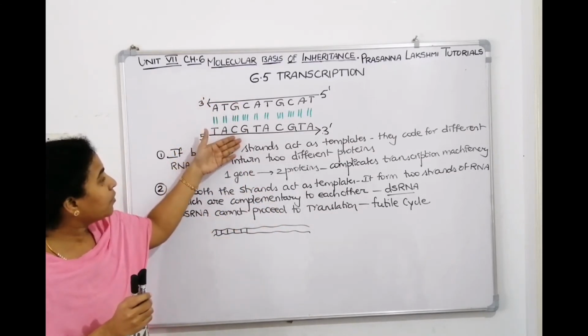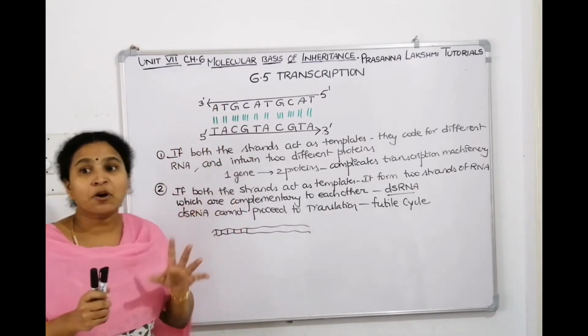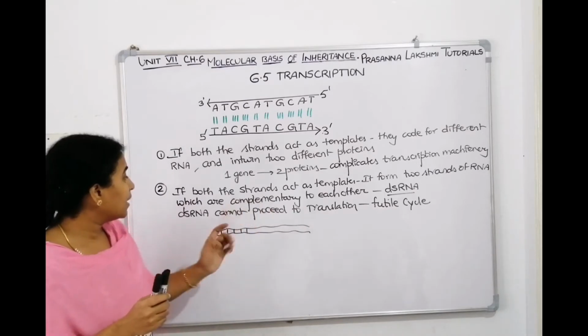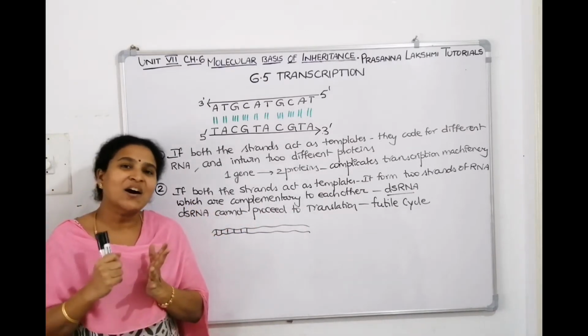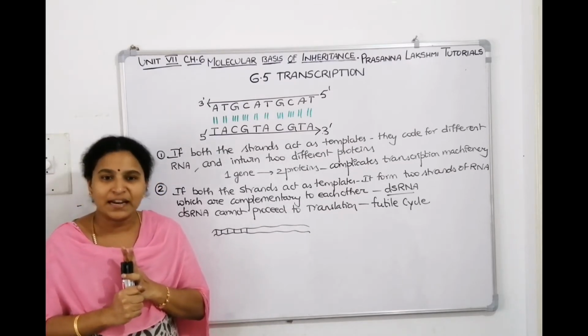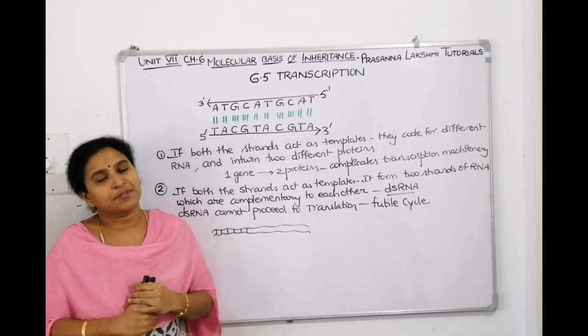Second point, if both the strands of DNA code for two strands of RNA, since the DNA strands are complementary to each other with base pairing, then the RNAs formed from these strands also will be complementary to each other, and base pairing will be there, so it will become double-stranded. Double-stranded RNA cannot interact with rRNA or tRNA, translation cannot proceed, and it leads to a futile cycle. Understood? So this is the explanation we will tell for why transcription is single-stranded.